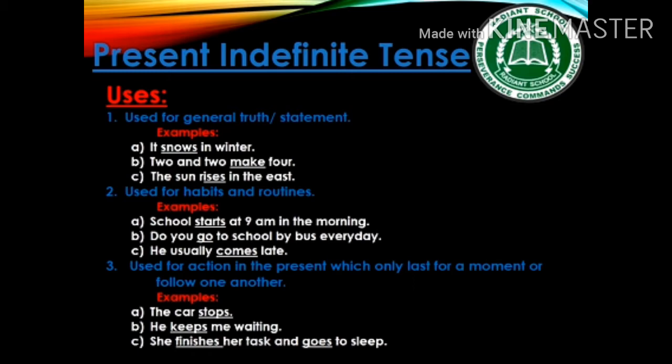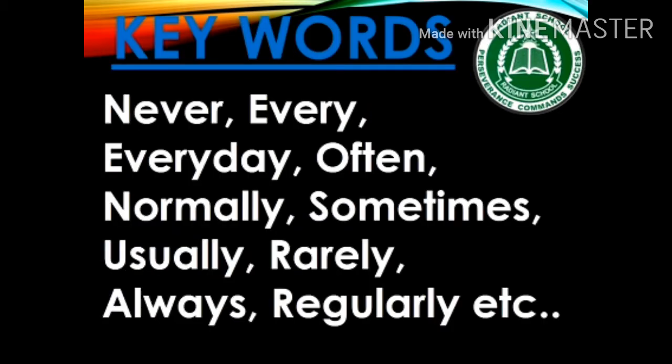Is it clear? Okay. For easier understanding, there are keywords that tell you when to use present indefinite tense.